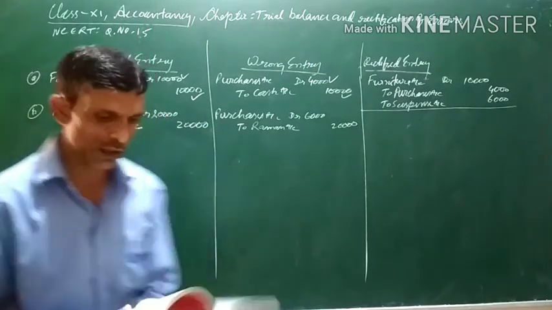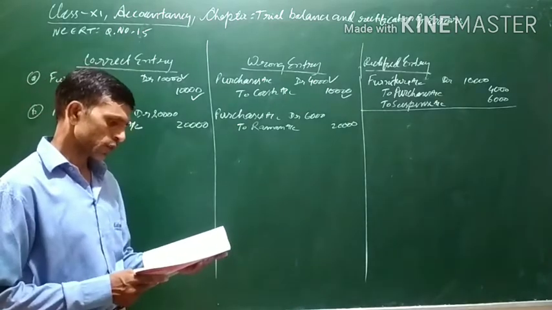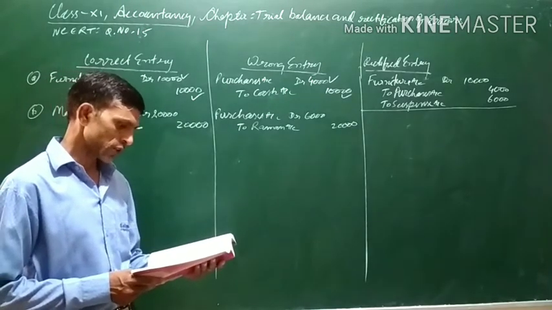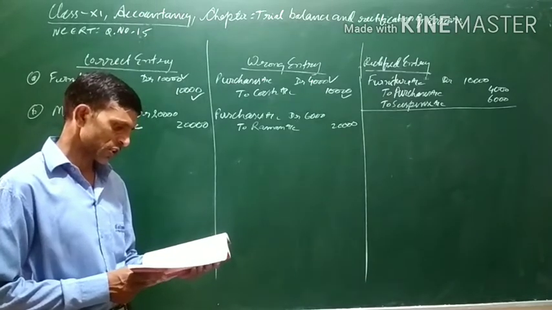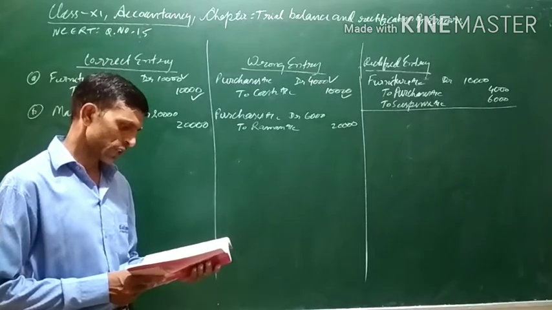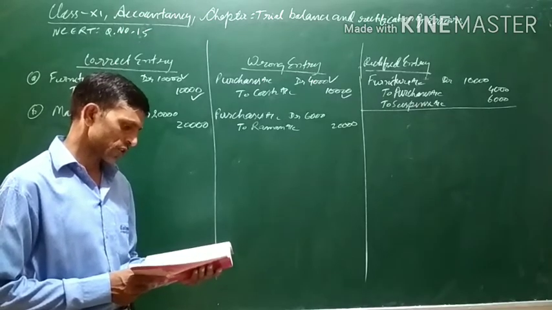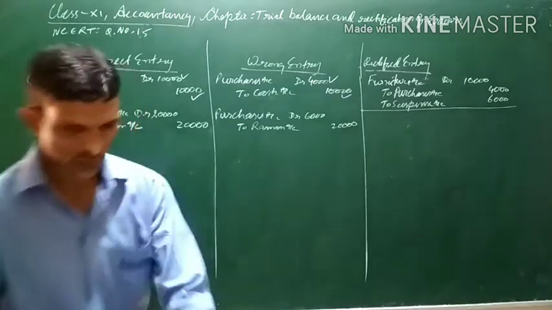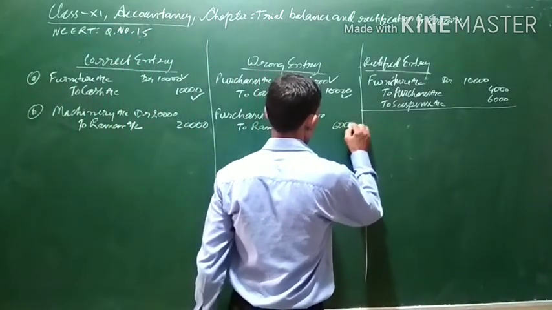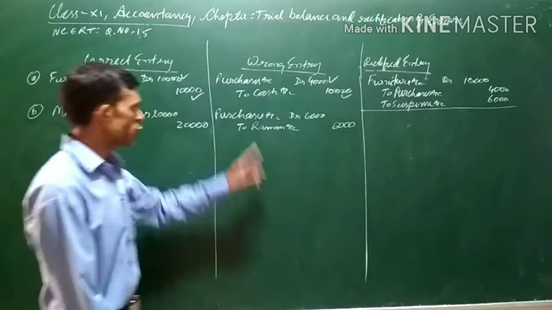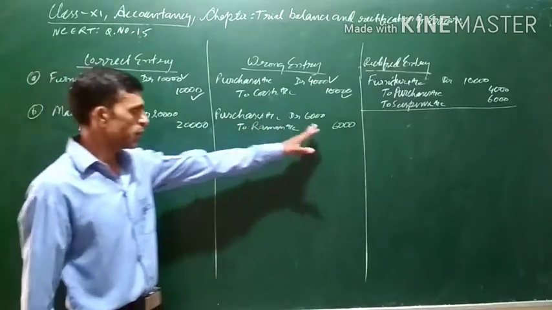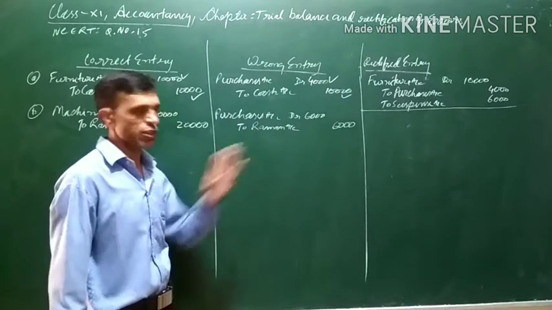Let us see it again. Furniture purchase, first one debited to purchases account as 4,000. Was recorded in purchase. Again, machinery purchase on credit from Raman 20,000 was recorded through purchases book as 6,000. This is 6,000. Since it was recorded in the purchases book, it will be recorded in the Raman book also as 6,000.